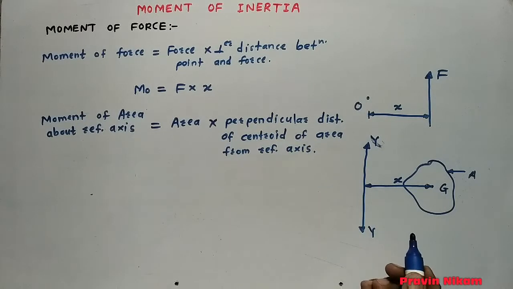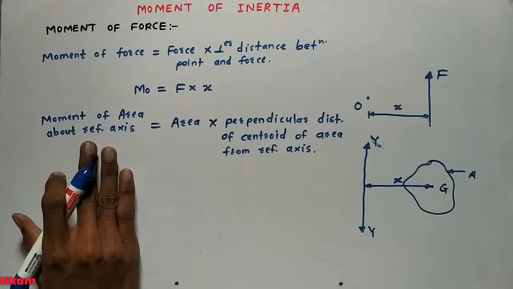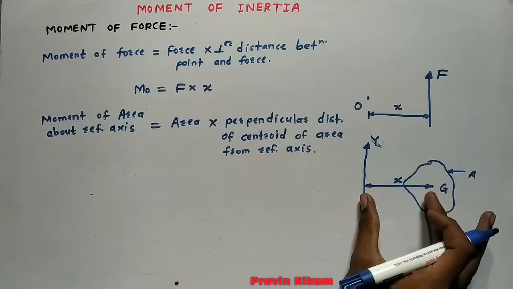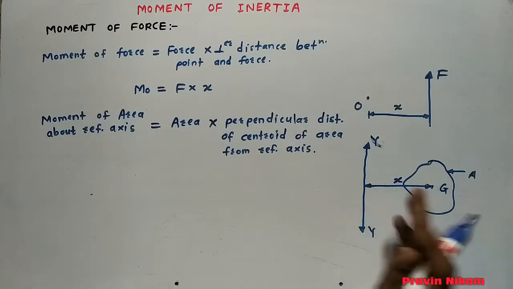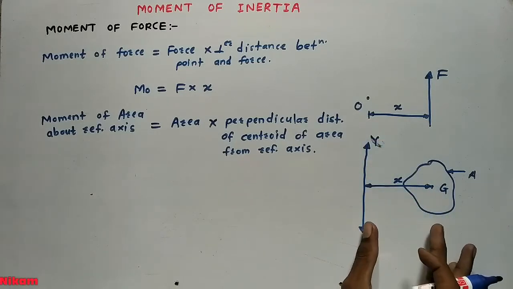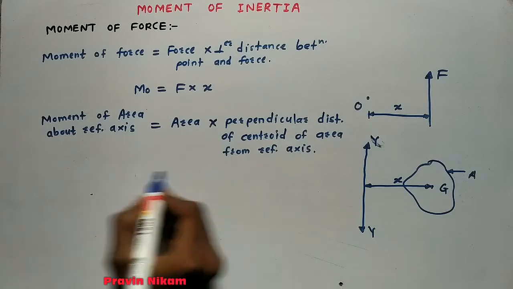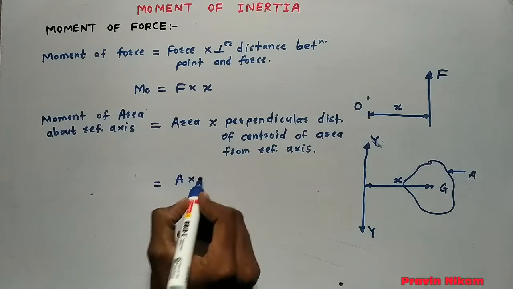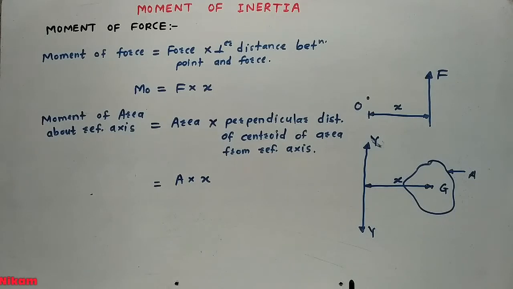So what is moment of area about reference axis? Area into perpendicular distance of centroid from reference axis, that is x. So moment of area is A into x.